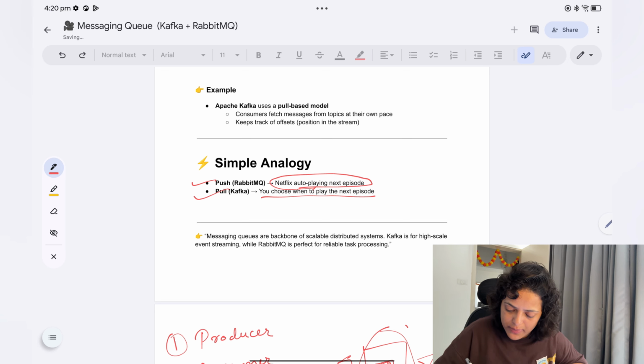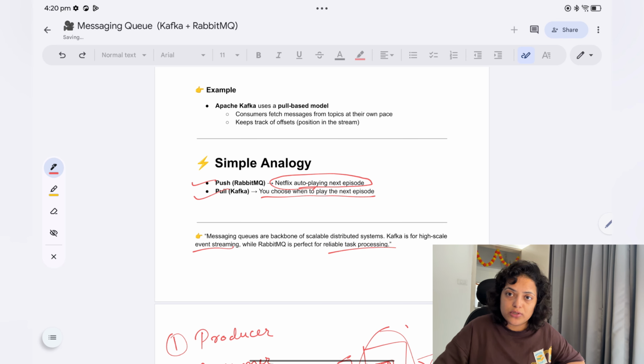So messaging queues are the backbone of a scalable distributed system. Kafka is for high scale event streaming, while RabbitMQ is perfect for reliable task processing. So that was about the messaging queue.